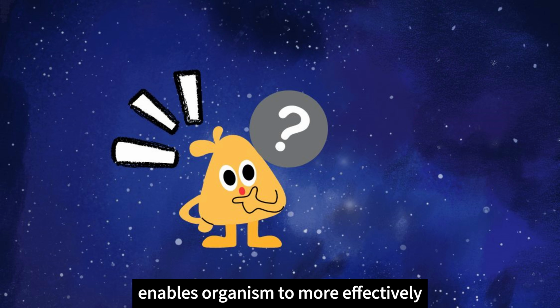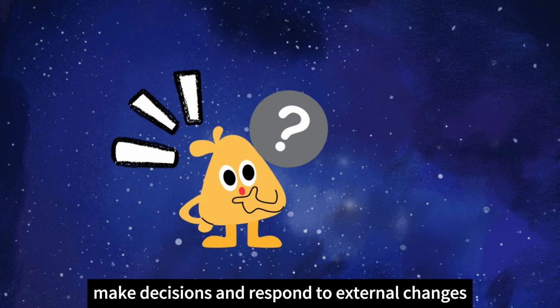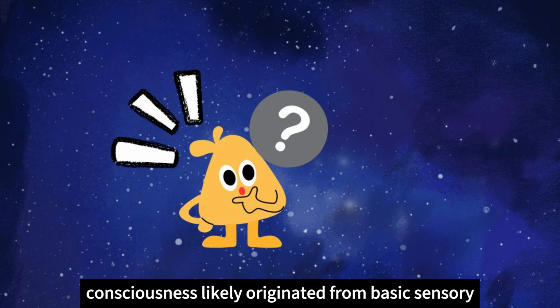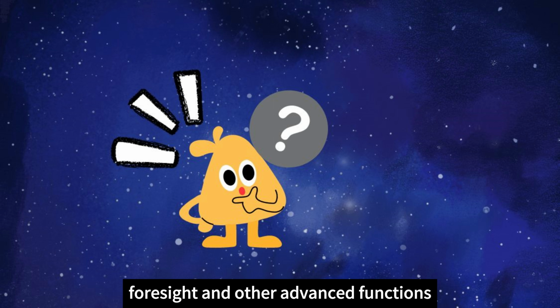Consciousness enables organisms to more effectively perceive their environment, make decisions, and respond to external changes. Consciousness likely originated from basic sensory perception abilities. As evolution progressed, these abilities became more complex, including self-awareness, foresight, and other advanced functions.